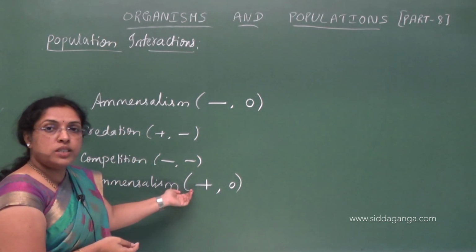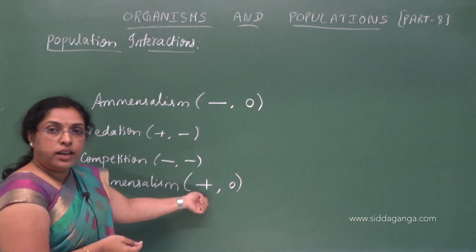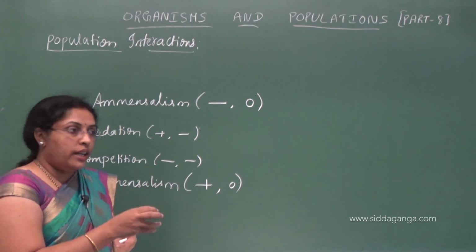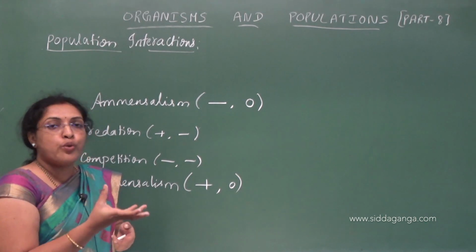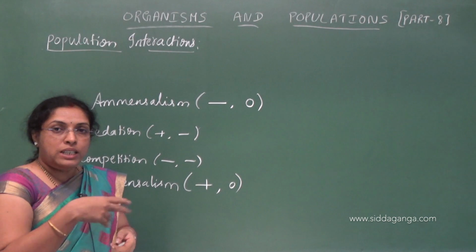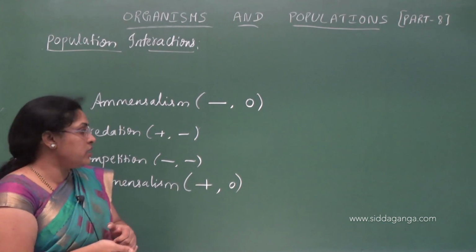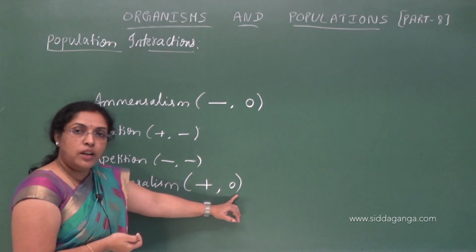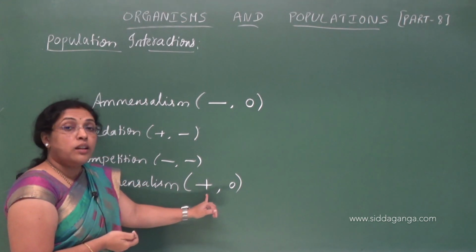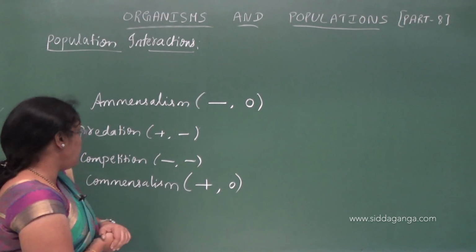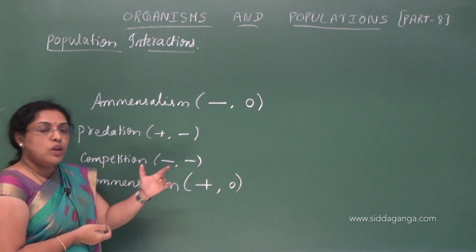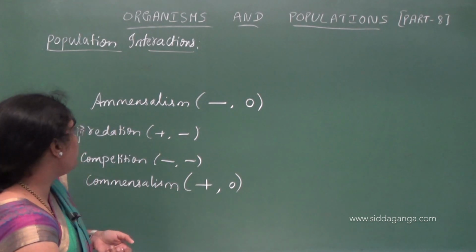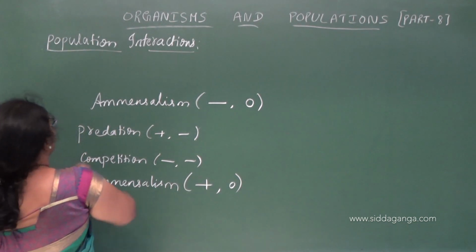In commensalism, take the cattle egret and grazing cattle. When these birds sit on the cow, they eat the insects which are exposed by the cow when it stirs up the grass. So in that interaction, the cow is neither benefited nor harmed, whereas the egret bird is benefited. So like this we discussed all these 4 interactions. So we will discuss today